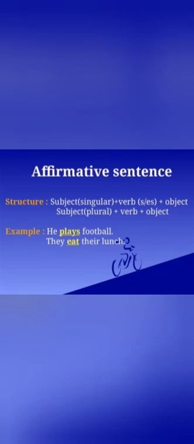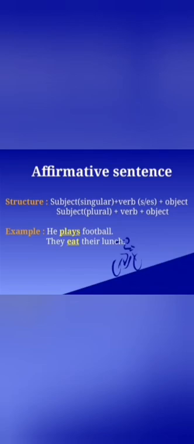Class, do you know that there are three types of sentences? Yes, you have read about it. Affirmative, negative, and interrogative sentences. Good. Now let us read about affirmative sentence. The structure of affirmative sentence is singular subject, then verb with s or es, and then the object. And the subject, plural subject, then verb, then object. Good. Remember the structure.